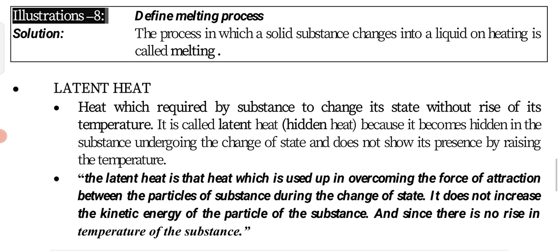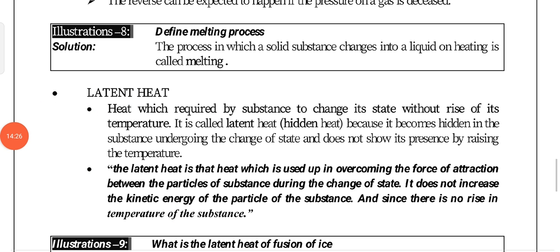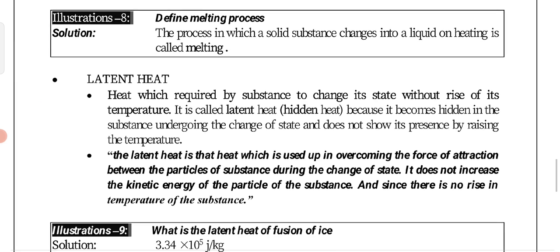Okay. So now we are coming to the next point, that is latent heat. Latent heat means the heat which is required by a substance to change its state without rise of temperature. It is called latent heat or hidden heat. Or we can say latent heat is the heat which is used to overcome the force of attraction between the particles of the substance during the change of state. So it is actually a hidden heat. It does not increase or decrease the kinetic energy of the particles of the substance.